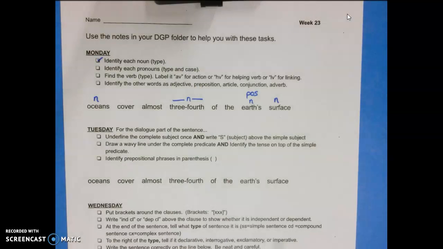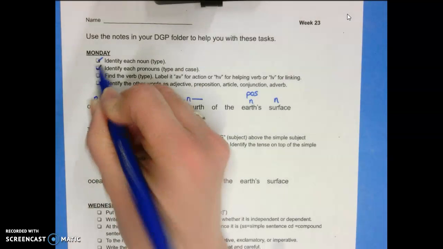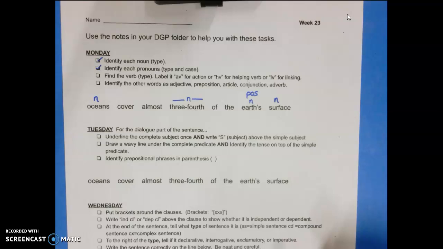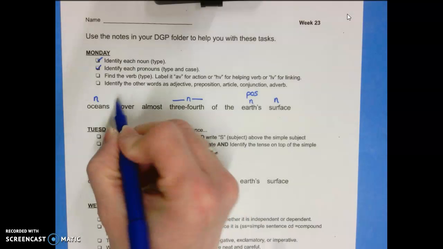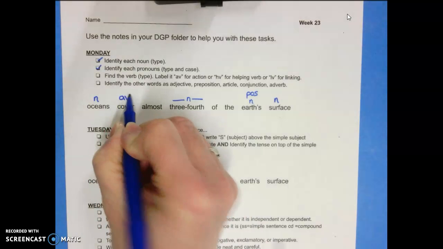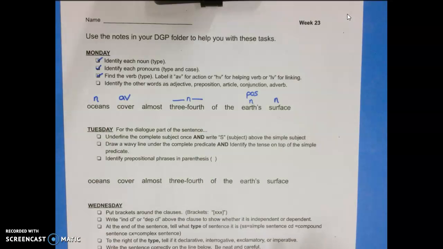Next, we don't have any pronouns in this sentence, but of course every sentence has a verb. So what do oceans do in this sentence? Oceans cover, and cover is an action verb. So there is our verb. And the other words we have to identify as adjectives, which describe nouns, prepositions, which begin a prepositional phrase, those little articles of a, an, and the, a conjunction, or an adverb.